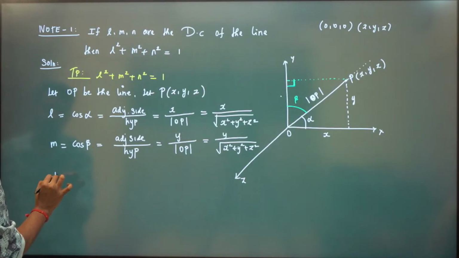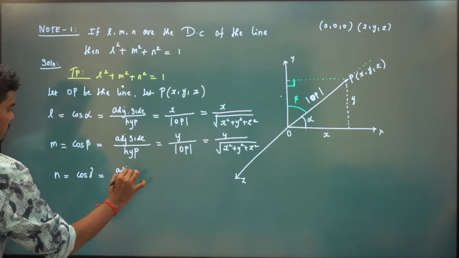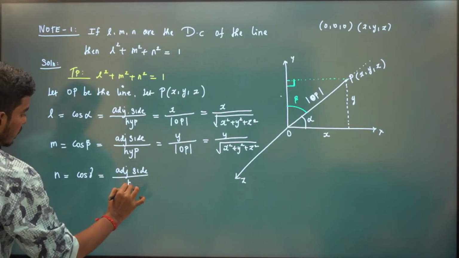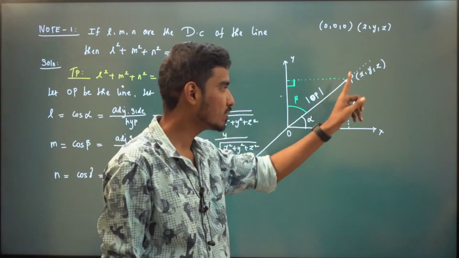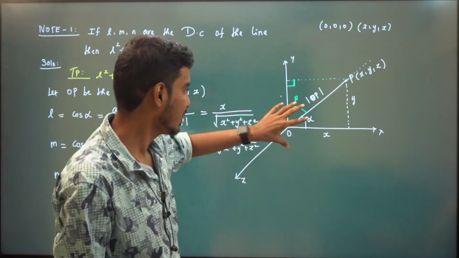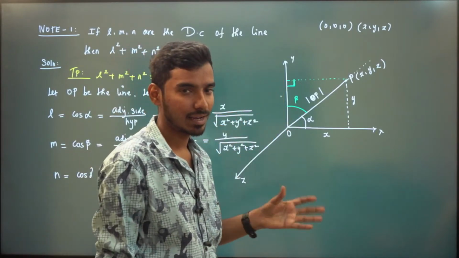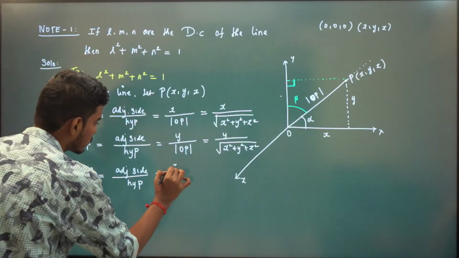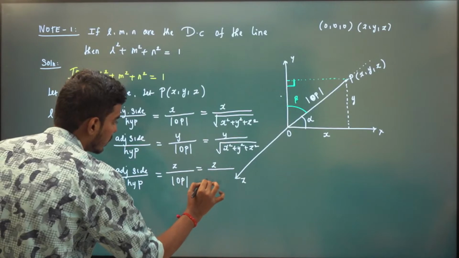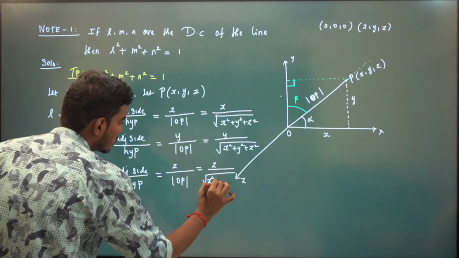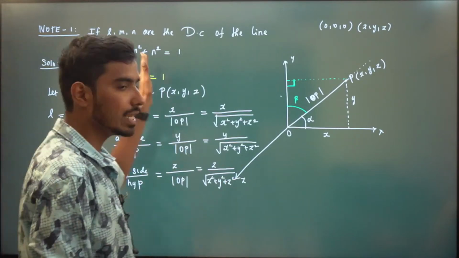Now similarly, what is N? N is cos gamma. So again it is adjacent side divided by hypotenuse. Now it is hard to visualize, since this is a 2D plane but we are drawing a 3D surface here. Similarly, you need to form gamma. For that, you need to make a right angle triangle. You will have z divided by OP. So it will be z divided by the root of x square plus y square plus z square. So we have found L, M, N.